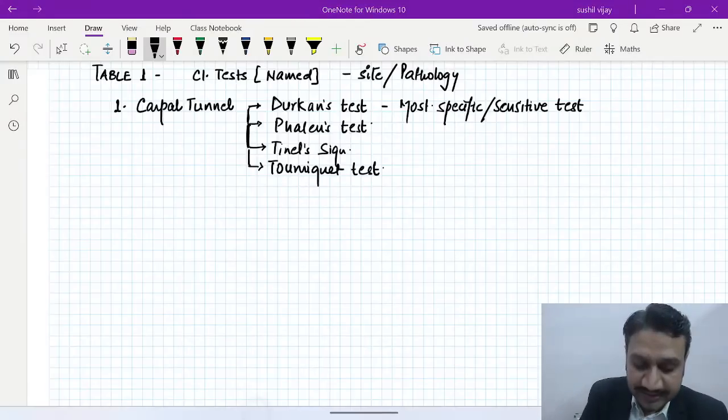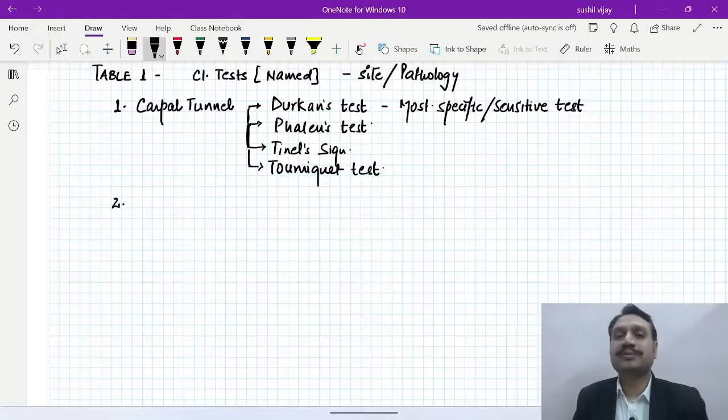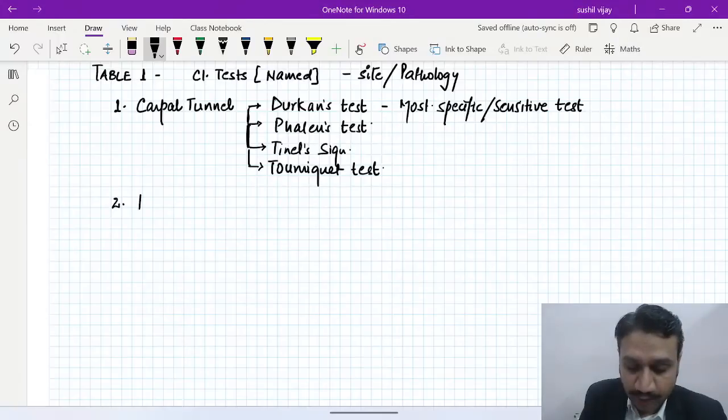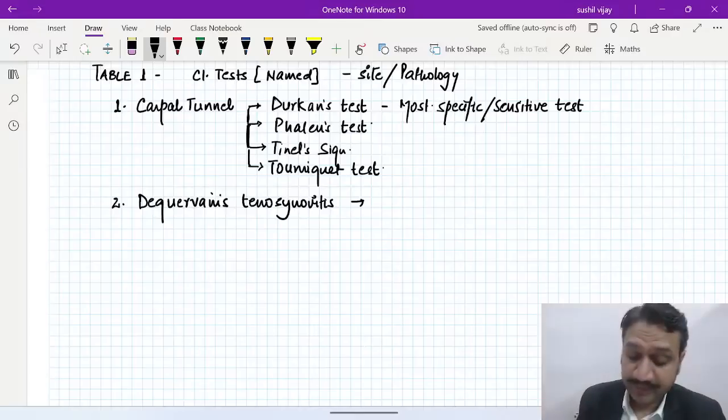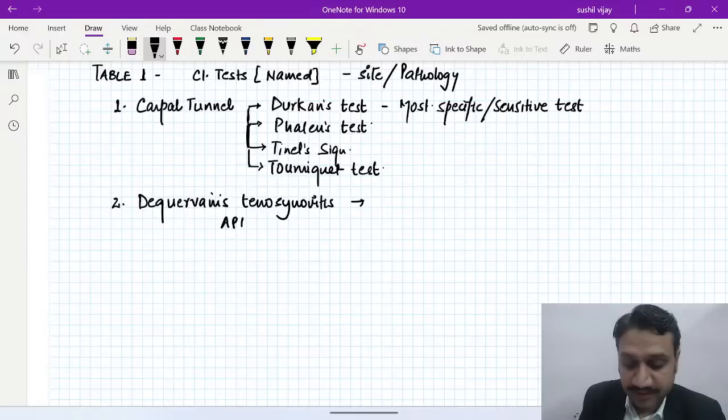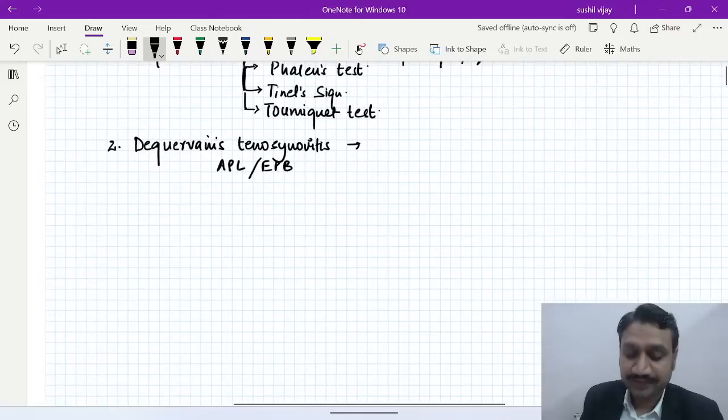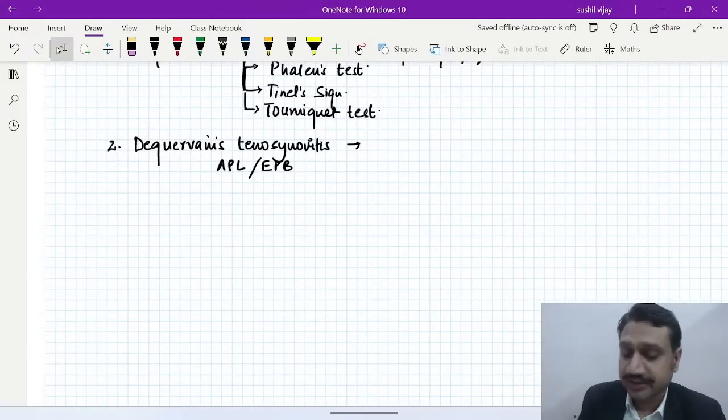The second site, or the second pathology, is at the base of the thumb. What is the problem at the base of the thumb? The problem is de Quervain's tenosynovitis. Inflammation of what? The abductor pollicis longus and extensor pollicis brevis. What clinical test do you do?